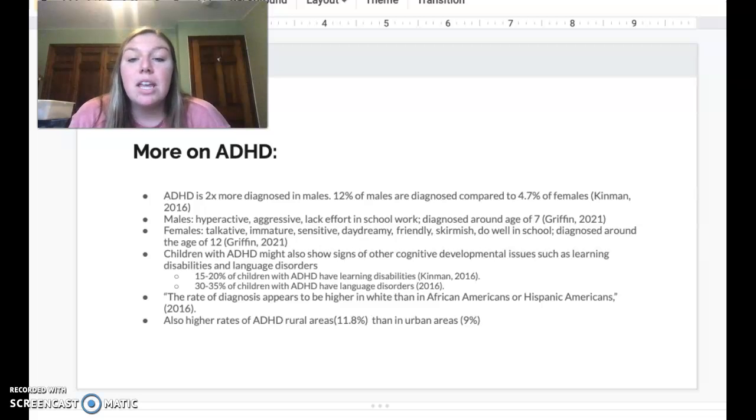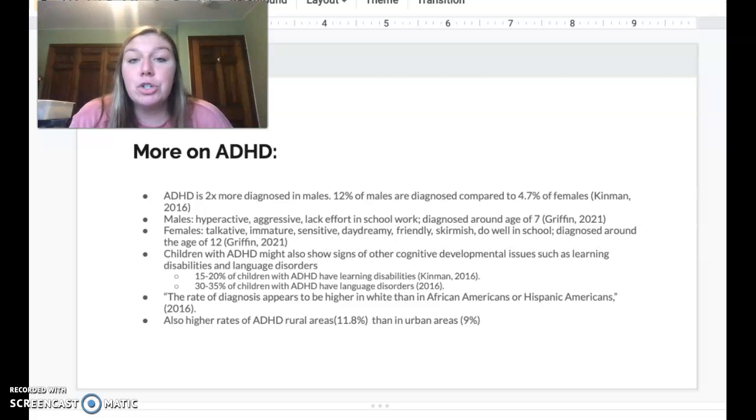More on ADHD. It is more likely to be shown in males than females, 2 times to be exact. The male population is shown to have 12% compared to the females at 4.7%. Males may show signs of hyperactivity and aggression, they lack effort in school, and they are more likely to be diagnosed around the age of 7, compared to females who are diagnosed around the age of 12, and they can show signs of being what people call immature. They could be very talkative, daydreamy, friendly, or squirmy, but they actually do well in school.